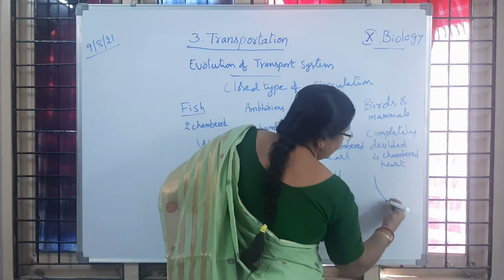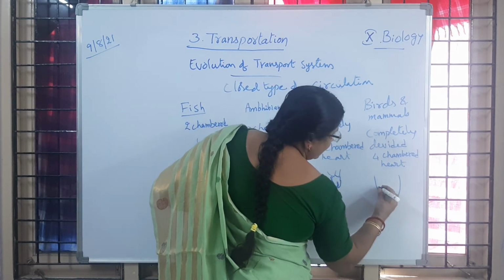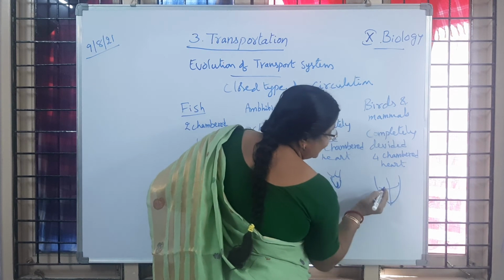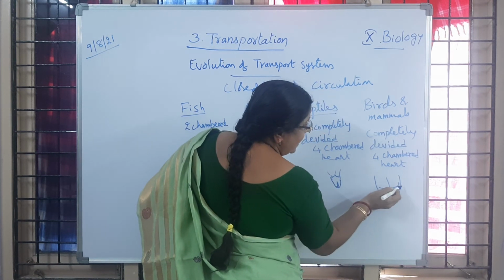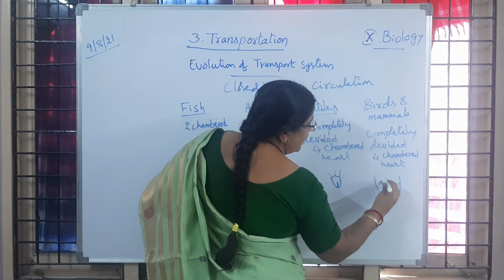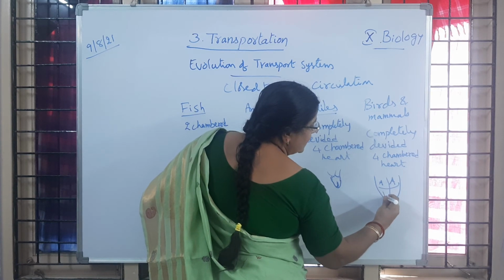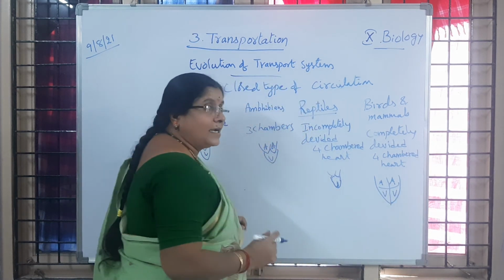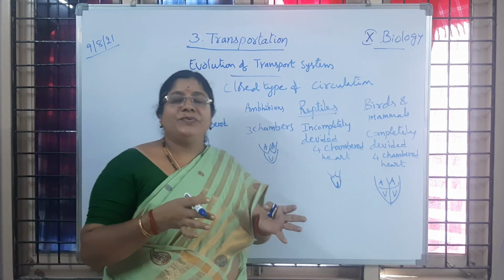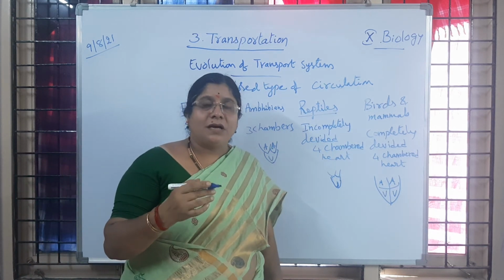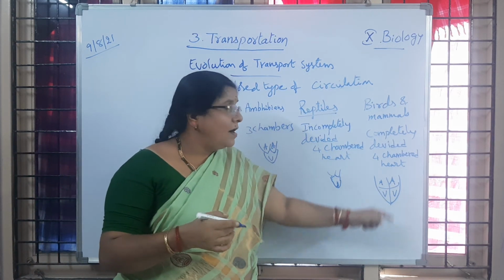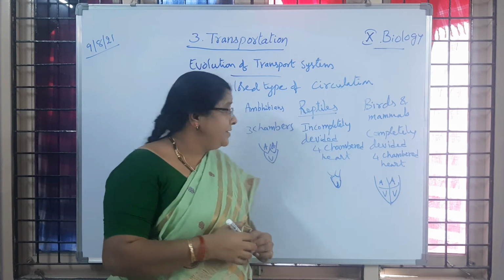Here you can observe the heart which is divided completely by vertical and horizontal septa. The upper two chambers are called auricles and the lower two chambers are called ventricles, and well-defined blood vessels we can observe, and the blood vessels supply blood from the heart to the different parts. Is it clear to you, children?